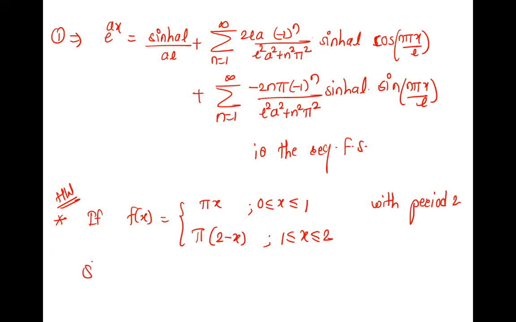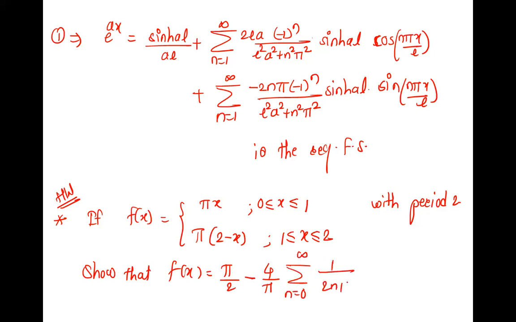Show that f of x is equal to pi by 2 minus 4 by pi summation n is 0 to infinity 1 upon 2n plus 1 square into cos 2n plus 1 pi x. Okay, this is your homework.